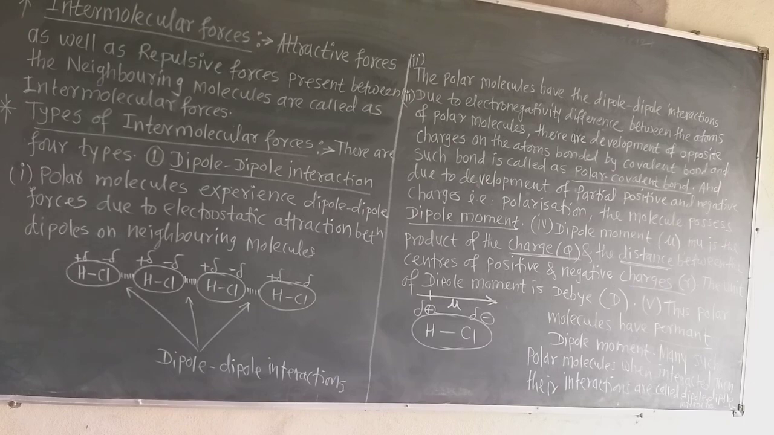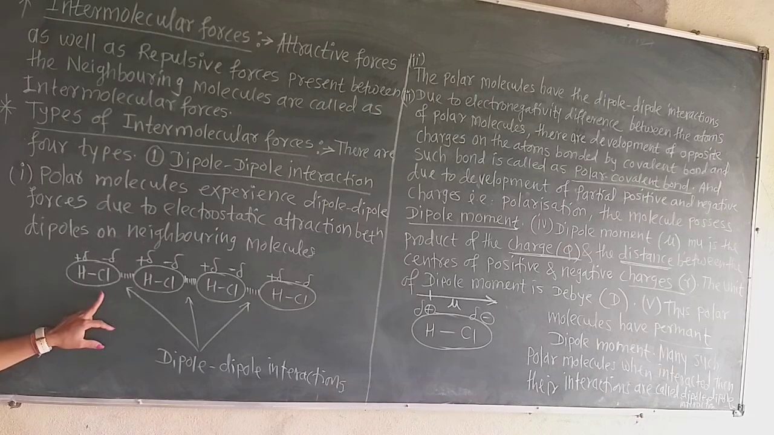And the molecules which are formed by different atoms having different electronegativity values are called polar molecules, because the two electrons of the covalent bond get attracted towards the more electronegative atom. For example, see here, this is the HCl molecule. In this HCl, chlorine is more electronegative as compared to hydrogen.